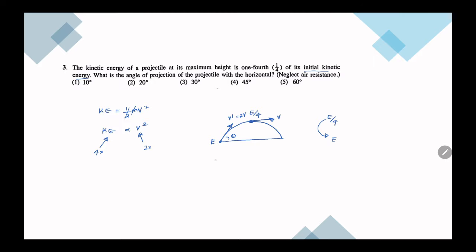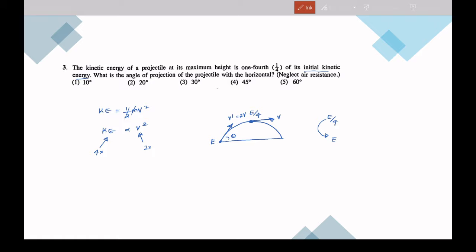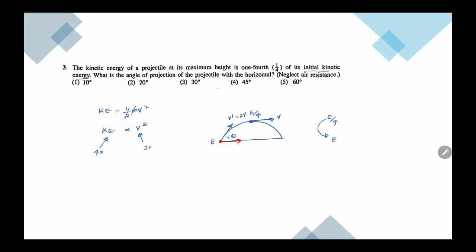This angle is theta. Then we know that in a projectile motion, the horizontal velocity does not change. The horizontal velocity remains the same. Then v dash cos theta must be equal to v. So v dash is 2v as we found now. Then cos theta is half, which means theta is 60 degrees, and the answer is fifth.